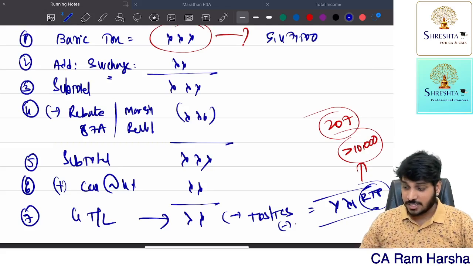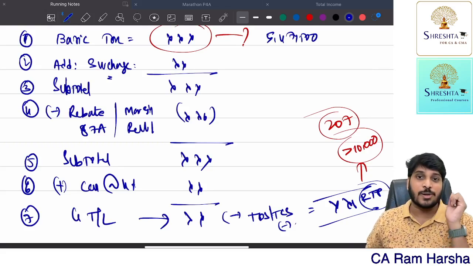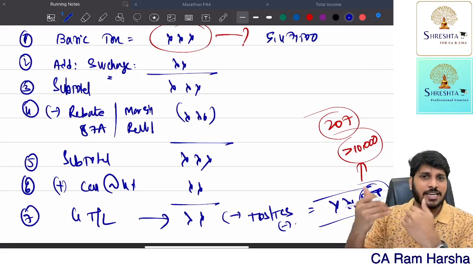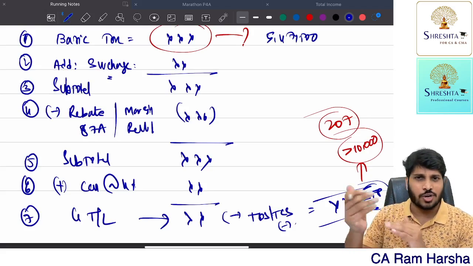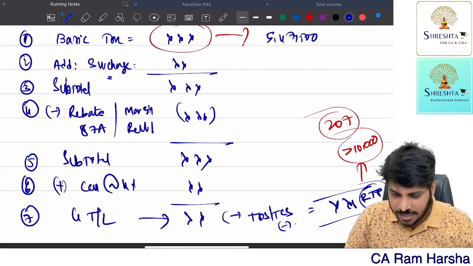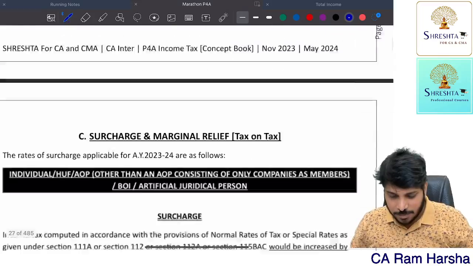Now for companies, what is the surcharge rate? 7%, 12%. So for a partnership firm, the surcharge rate is there. Getting it? Directly 12%. If the partnership firm's total income is crossing 1 crore, straight away the surcharge rate is 12%. I will show you here itself directly, better. So when surcharge is applicable,